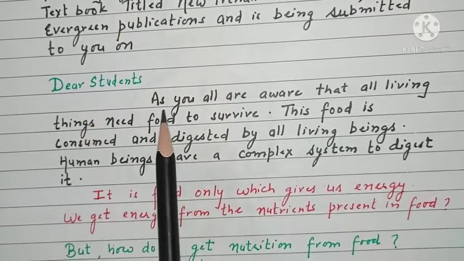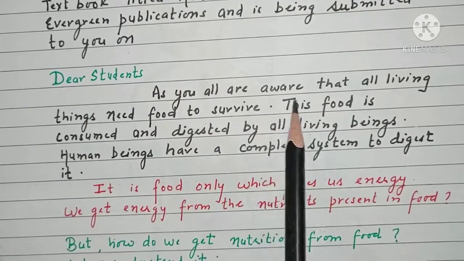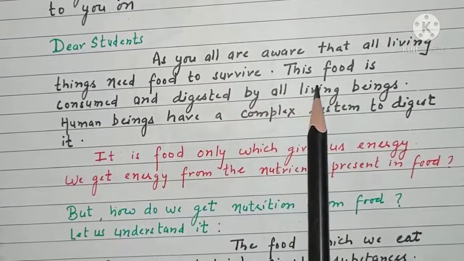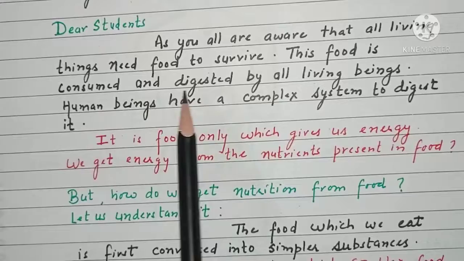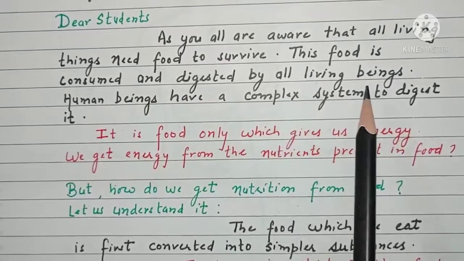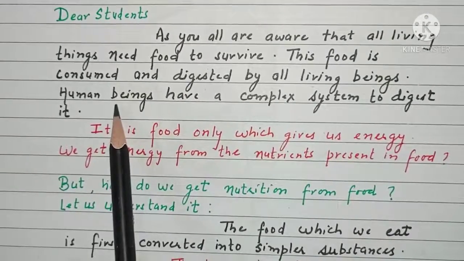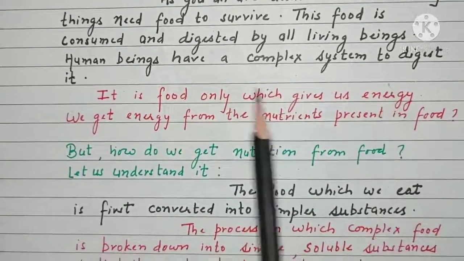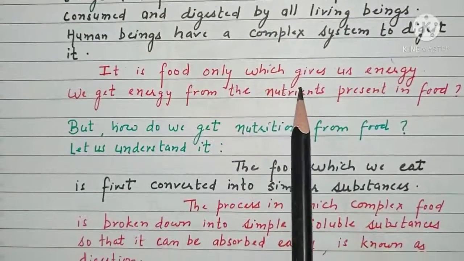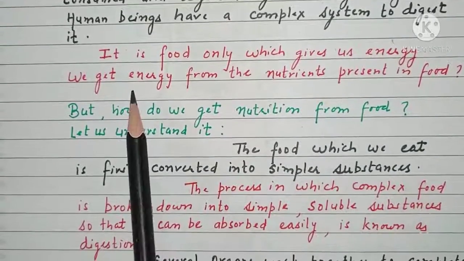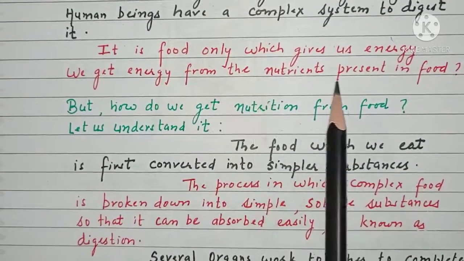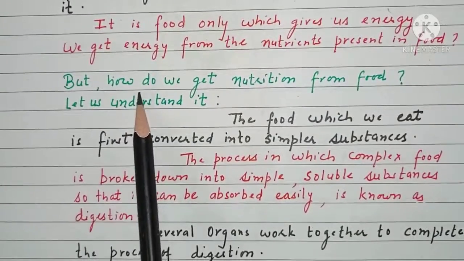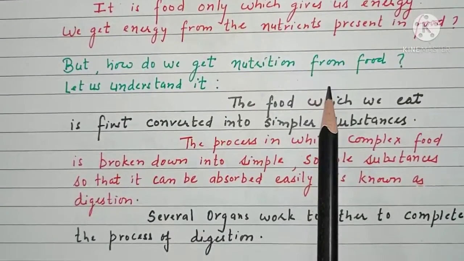Dear students, as you all are aware, all living things need food to survive. This food is consumed and digested by all living beings. Human beings have a complex system to digest it. It is food only which gives us energy, and we get energy from the nutrients which are present in food. But how do we get nutrition from food?